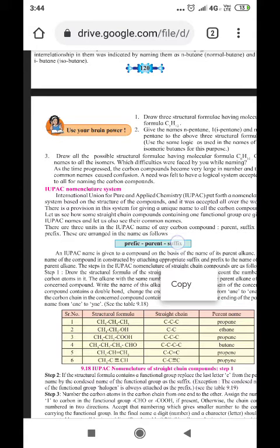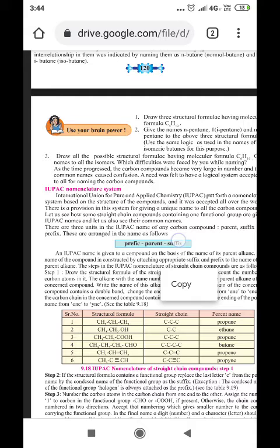Now, draw all the possible structural formulae having molecular formula C6H14. Give names to all the isomers. Which difficulties were faced by you while naming them?